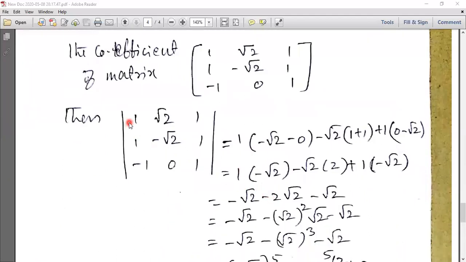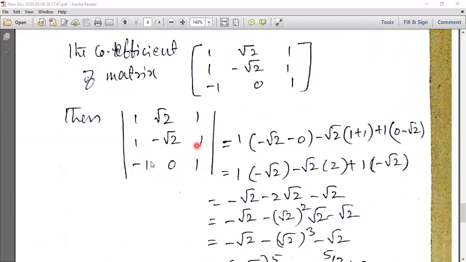Then 1 is multiplied by the minor after deleting the first row and first column: minus √2 into 1 minus √2 into 0, which will be almost 0. Minus √2 is multiplied by the minor after deleting the first row and second column: 1 into 1 minus 1 into minus 1, that is plus 1.